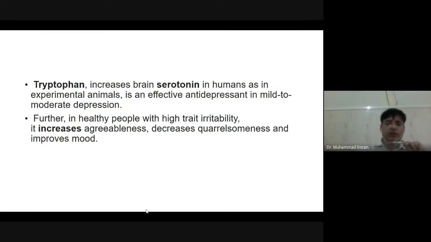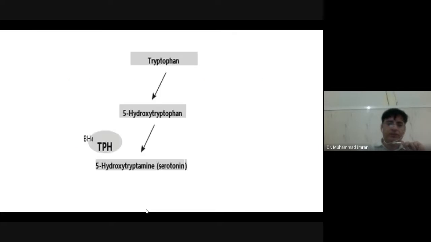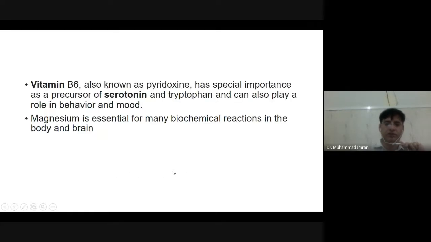Our serotonin hormone is very important in depression. Here you can see tryptophan can change into 5-hydroxytryptophan, then it is changed into 5-hydroxytryptamine, also known as serotonin, by an enzyme. Vitamin B6, also known as pyridoxine, has special importance as a precursor of serotonin because it is a cofactor of the enzyme. Magnesium is also essential for many biochemical reactions in the body and the brain.